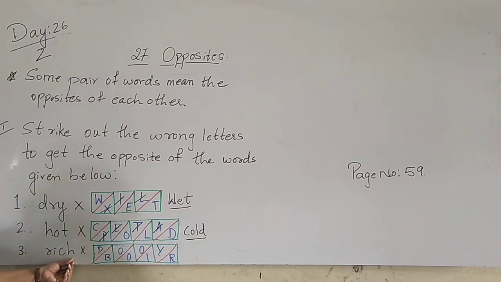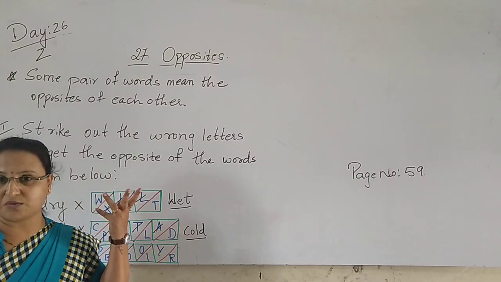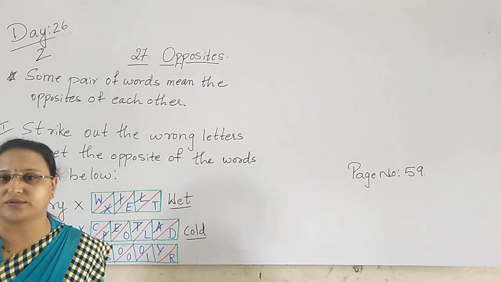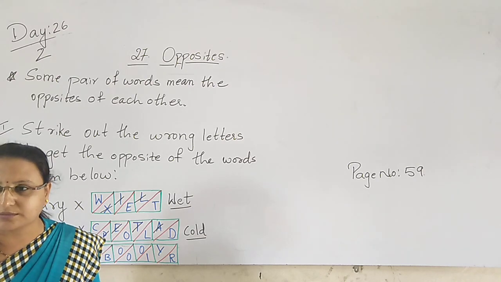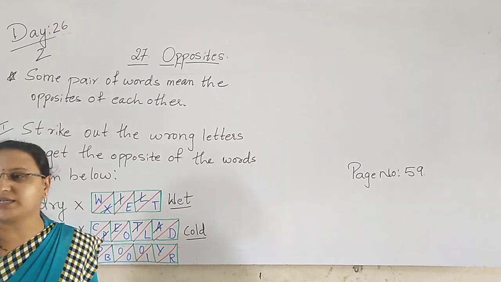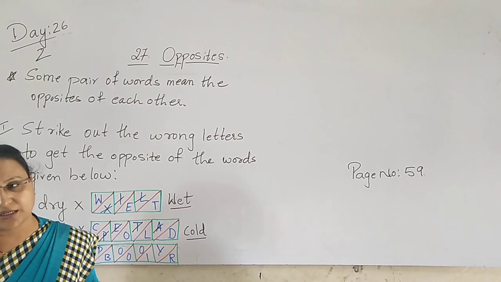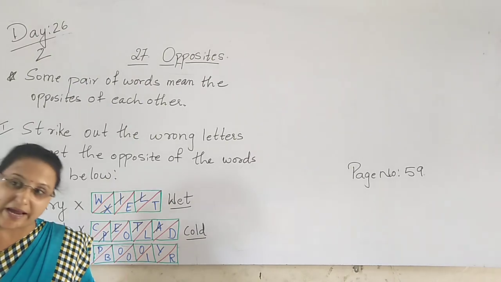R-I-C-H. Rich. Rich means what? Who is having more money, big house, many cars, more gold, bank balance is more. Then we call the person very rich. Poor means what? The person is not having anything. Who is not having a big house, more money, good clothes to wear, more gold, no bank balance.